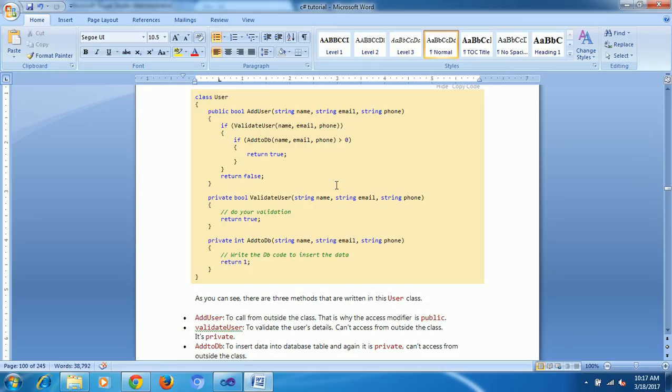This is our user section. Normally, who is the developer? Inside the developer side, we provide the user section with only the insert option. The remaining methods we keep private. The user is able to access only insert. This is called abstraction. Abstraction is nothing but protecting the data by using access specifiers.